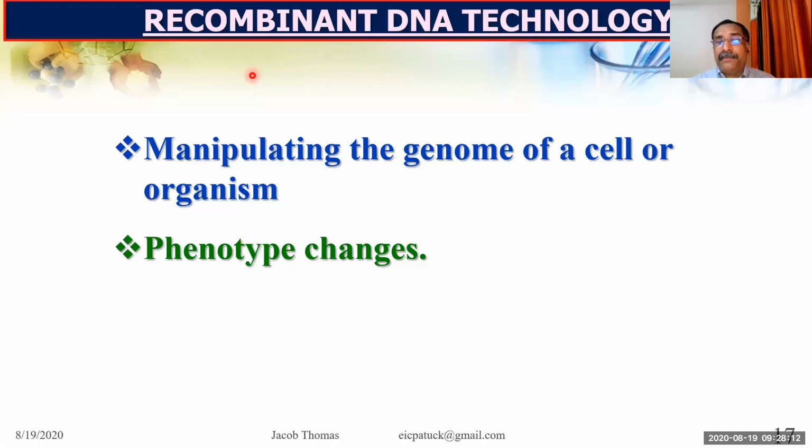But you have to remember, in a very simple sense, we can say the entire genome of an organism or a cell can be manipulated.